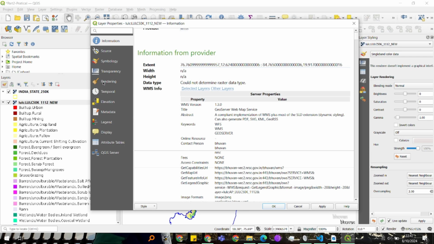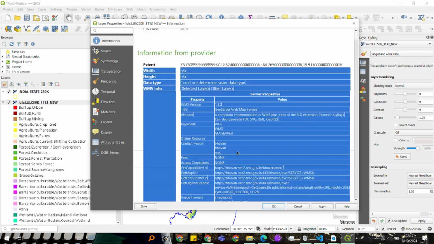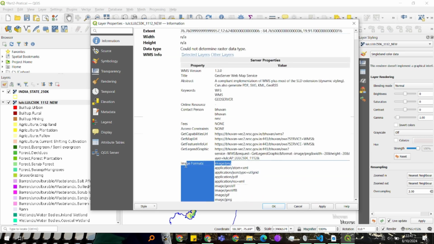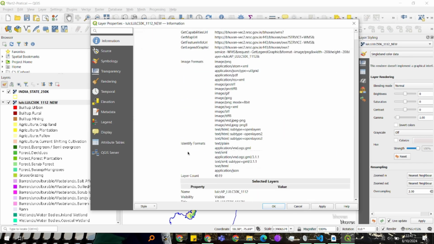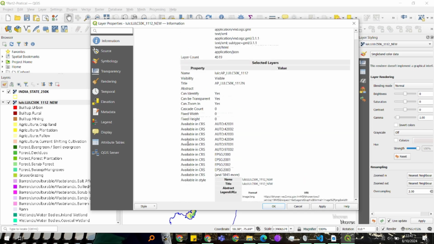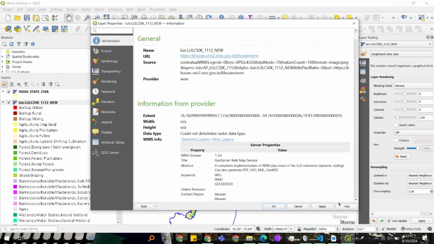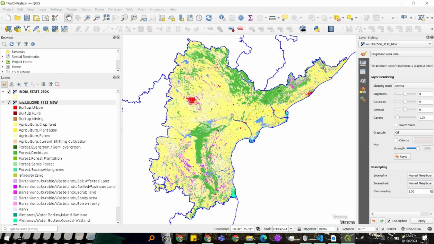If you want to work with auto detection of specific parts of these layers, like forest, we would obviously need this height and width. But because this layer is in PNG format, it would not work. It is not able to get the width and height from that. So we need to convert this into a raster layer. Then you can do that. I will show you how to convert that.